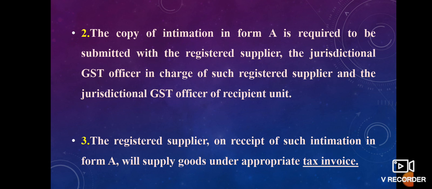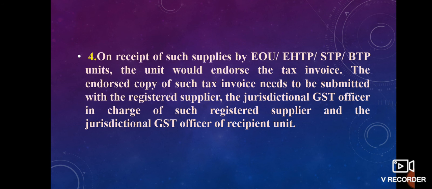The copy of intimation in Form A is required to be submitted with the registered supplier, the jurisdictional GST officer in charge of such registered supplier, and the jurisdictional GST officer of recipient unit. The registered supplier on receipt of such intimation in Form A will supply goods under appropriate tax invoice. On receipt of such supplies by EOU, EHTP, STP or BTP units, the unit would endorse the tax invoice.